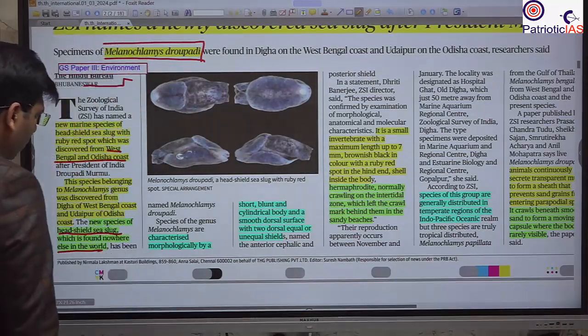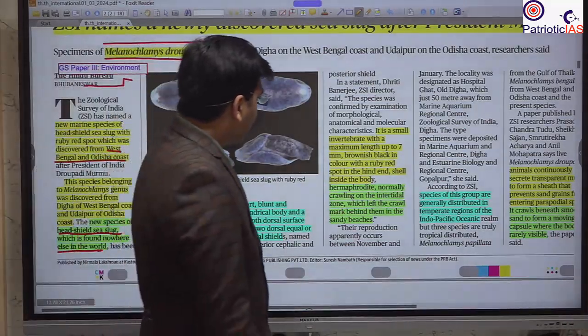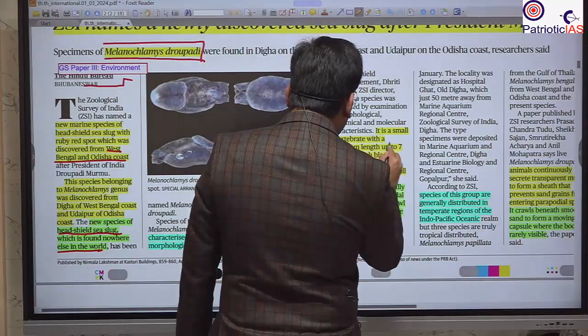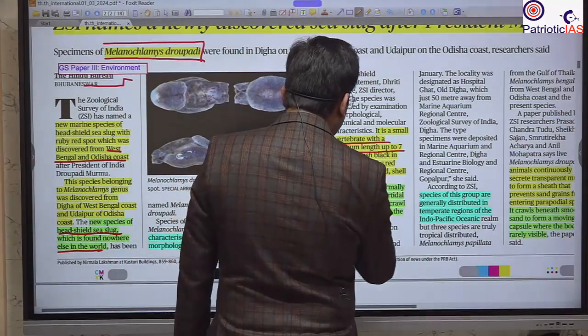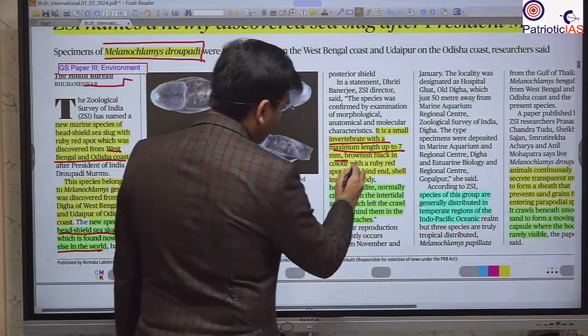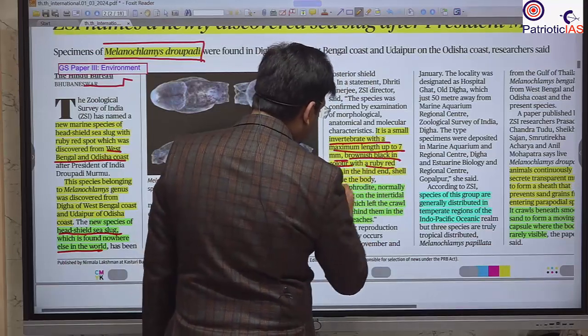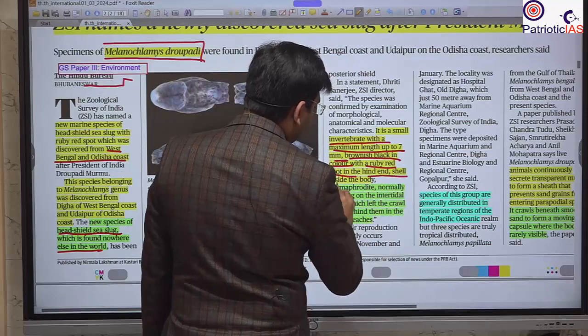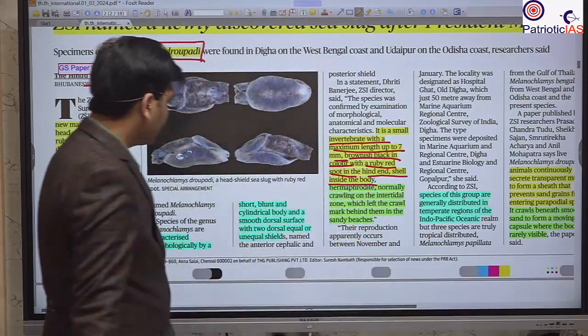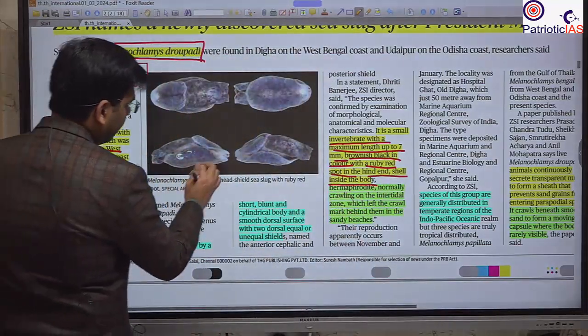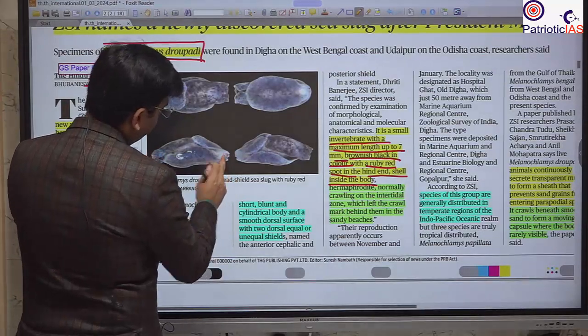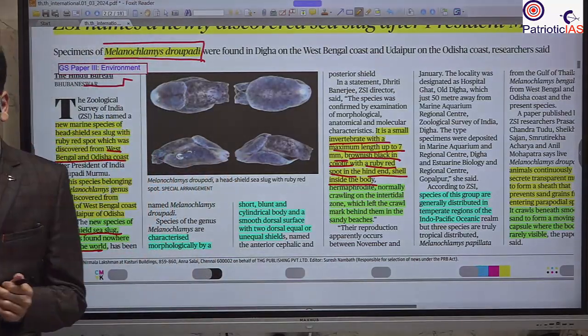You should also know that it is a small invertebrate with a maximum length of 7 millimeters, and it is brownish black in color, and it has a ruby red spot at the hind end and inside the body. So it is just 7 millimeters. Okay, so you should know this.